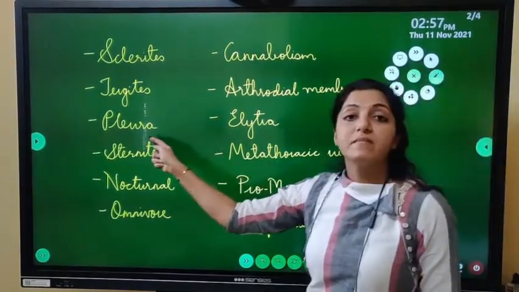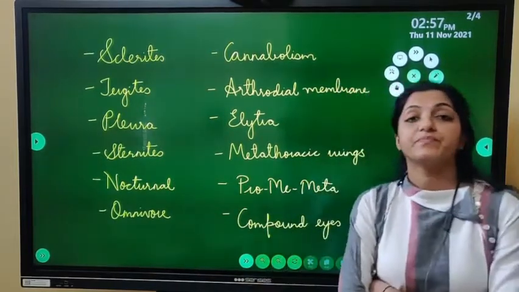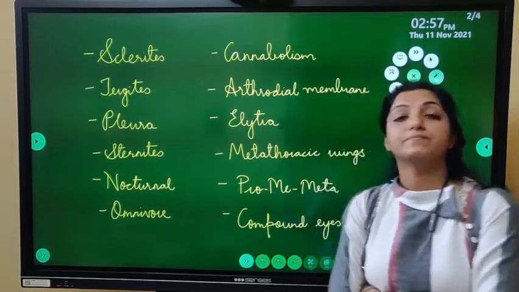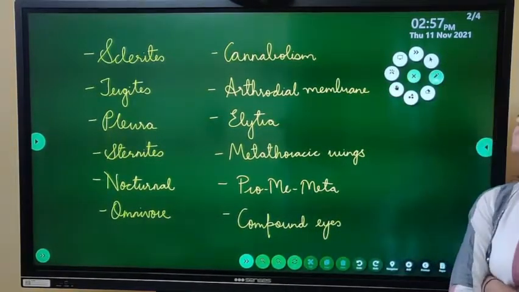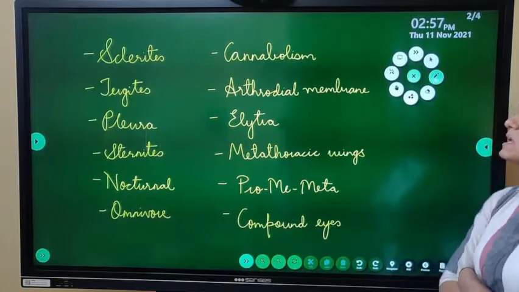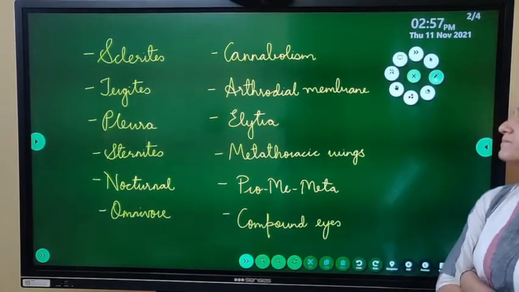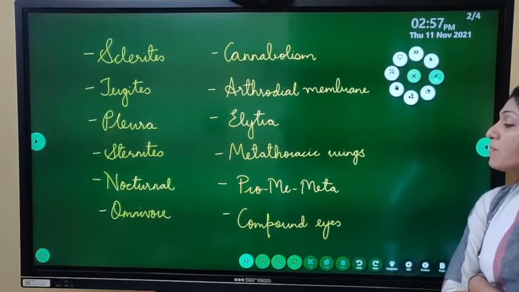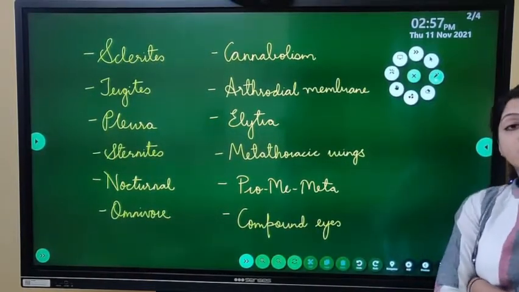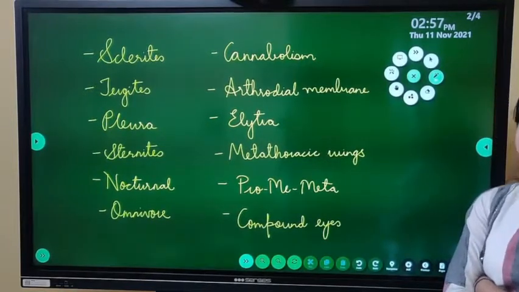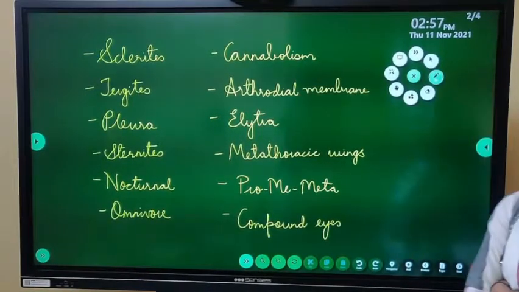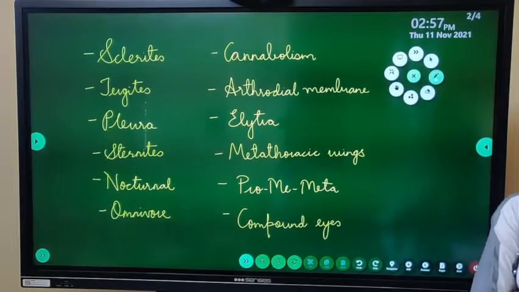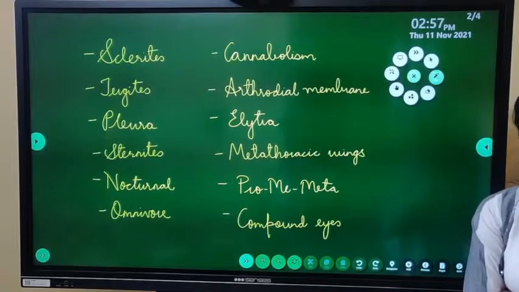pleura, sternite, nocturnal, omnivore, cannibalism, arthrodial membrane, elytra, metathoracic wings, pro, meso, meta, what are they parts of? Compound eyes. I'll wait here for 2 minutes. आप लिखो ये सारे terminologies and check if you can understand all of them.